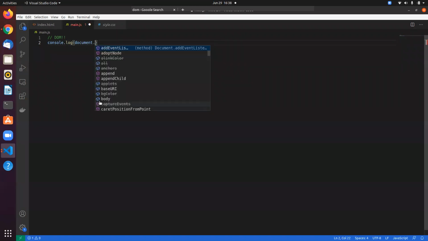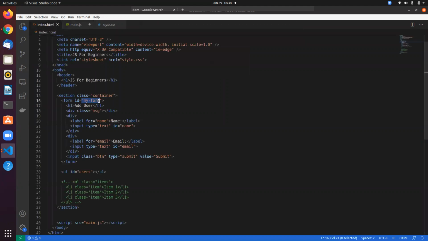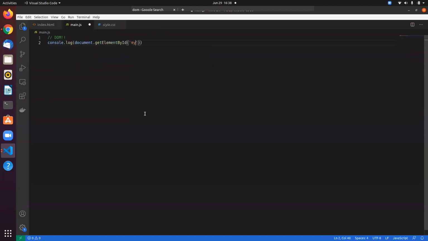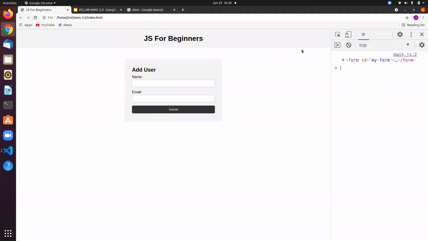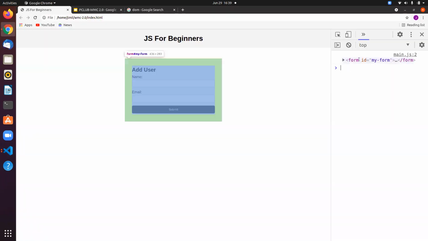We have something called a single value selector, which selects a single element from the DOM. We have a function called getElementById, and it takes in an ID. So I want to have this myForm. If I take this and refresh, it gives out this element. So in JavaScript you can grab onto any elements that you want.